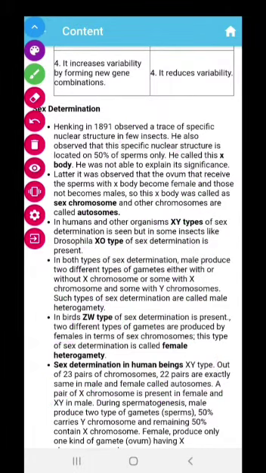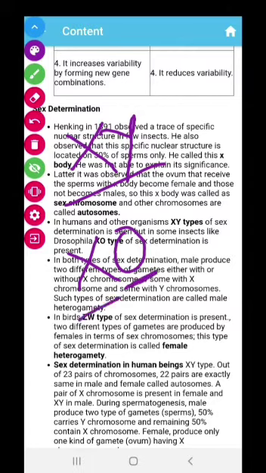So what has actually been defined here is that in humans and other organisms, XY type of sex determination is seen, but in some insects, such as Drosophila, XO type of sex determination is present. XY denotes male, and in insects XO, that means no other body, only one X, denotes male.